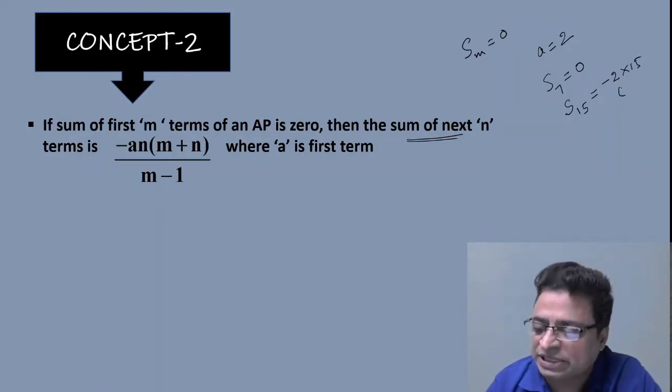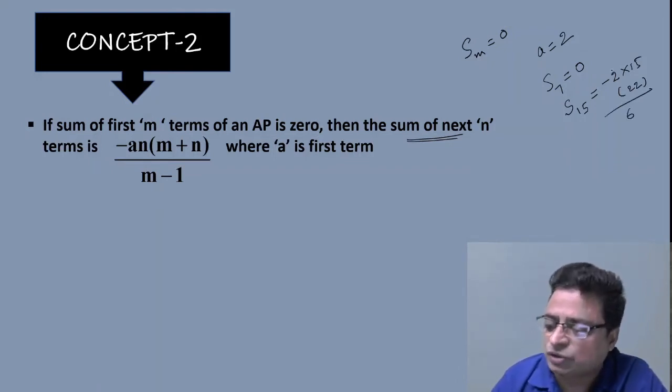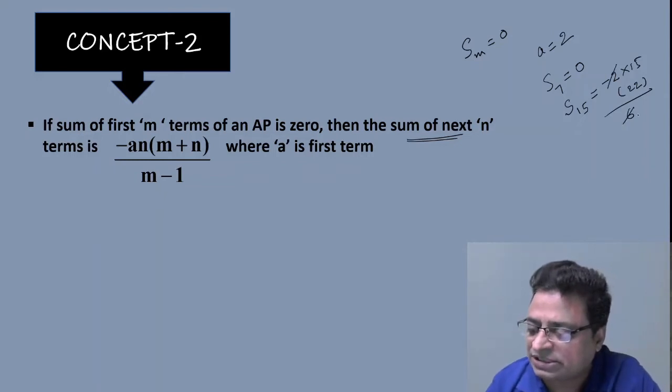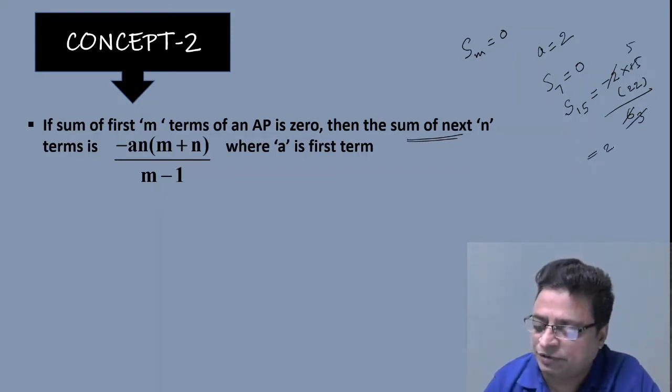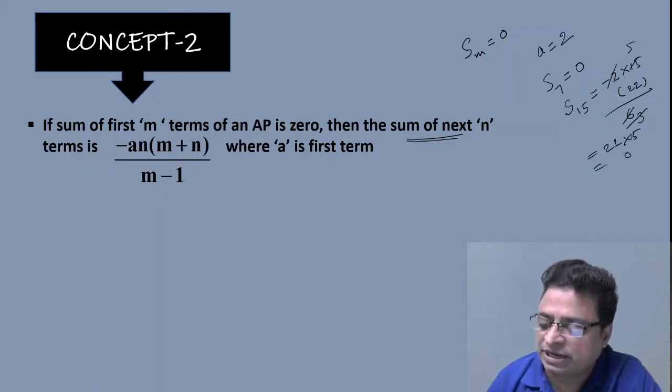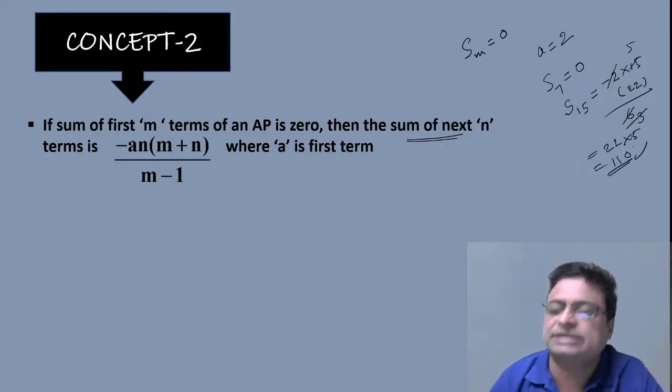My m plus n is what? That is 22, divided by m minus 1. M minus 1 is what? That is 6. So this I can cancel, this is 3, and thereby I can simplify. You get 3 5s are 15, and 22 into 5: 5 2s are 10, 5 2s are 11, 110 is the answer.